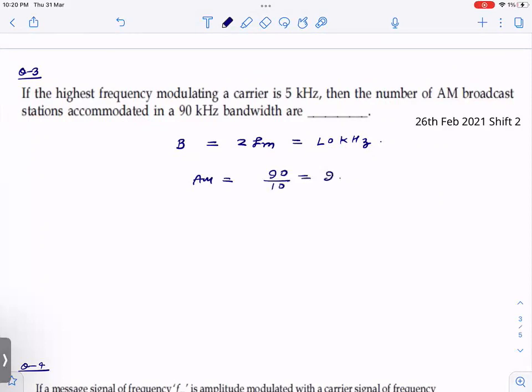So if someone is telling you that you can leave communication systems, then that decision will be a very, very bad decision, right? You can't leave it. It's very simple. If you just spend 15 minutes on this video, you'll be able to solve the question, right?